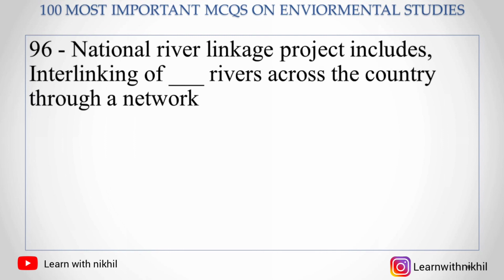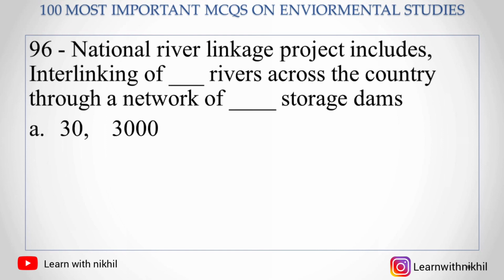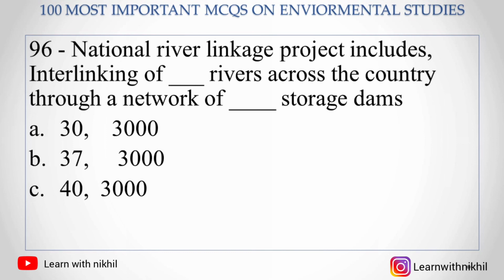National River Linkage Project includes interlinking of dash rivers across the country through a network of dash storage dams. A. 30 and 3000, B. 30 or 3000, C. 40 or 3000, D. 47 3000. The right answer is 37 rivers and 3000 storage dams.